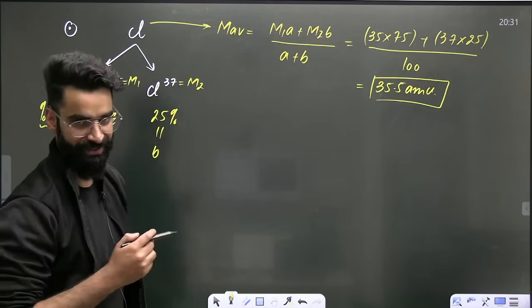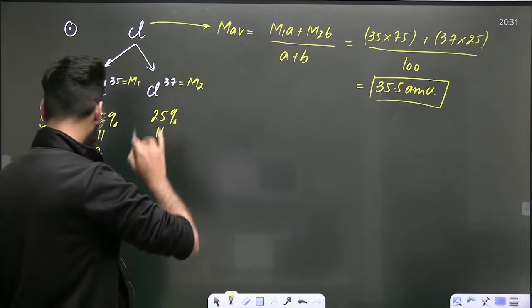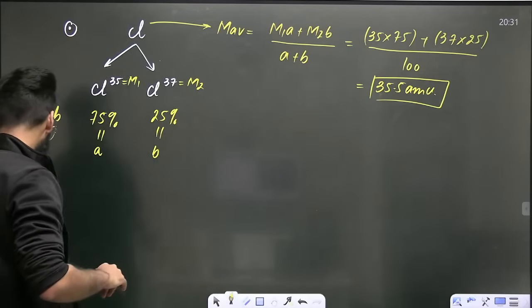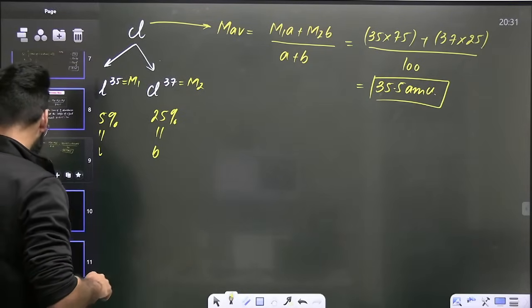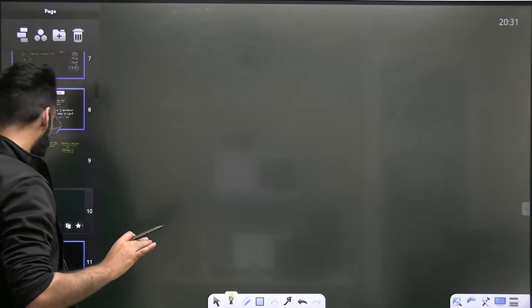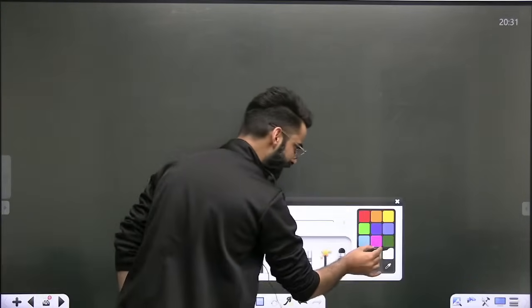Now focus on the session. I'm going to give you one very simple question. Let's see whether you'll be able to solve it or not. Understand it and give it a try.